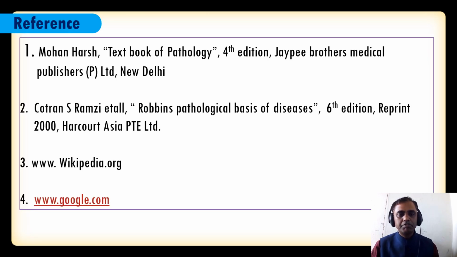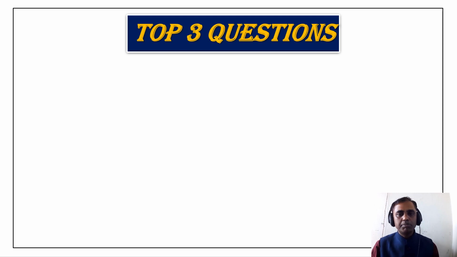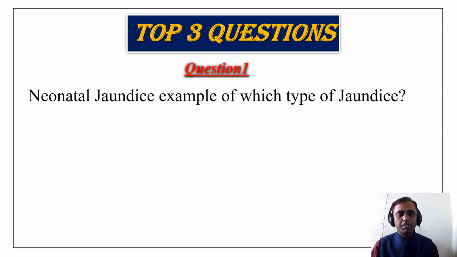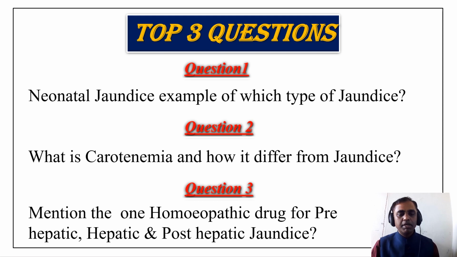So this is my reference, thanks to my reference. And now let us discuss the top 3 questions. Number 1, neonatal jaundice is an example of which type of jaundice? And number 2, what is carotenemia? How does it differ from jaundice? And third question, mention one homeopathic drug for each of the pre-hepatic, hepatic and post-hepatic jaundice.